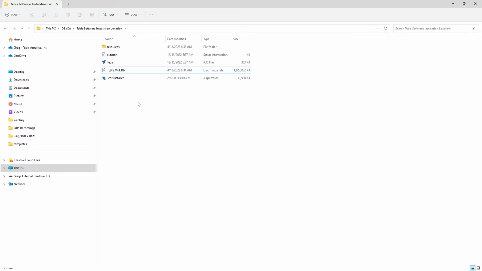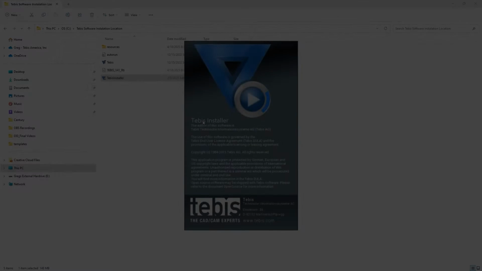You can extract this file, or you can right click on it and say mount and get that file that way. But you want to make sure this is directly on the server when you do this, because most likely you're going to be working off of a server. So I'm going to run the Tebis installer.